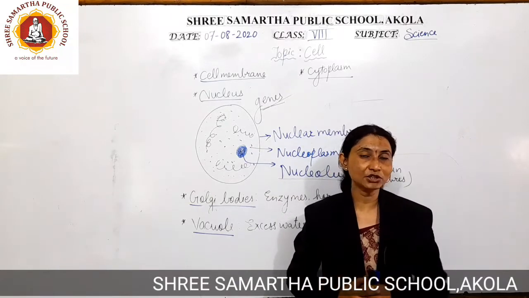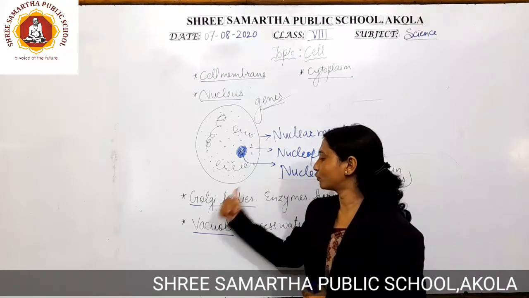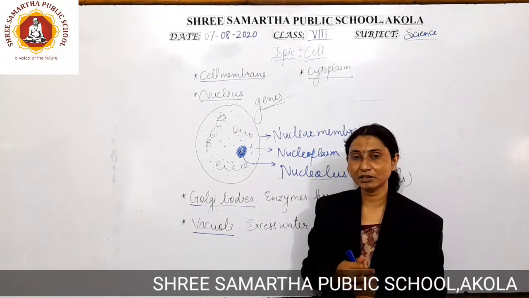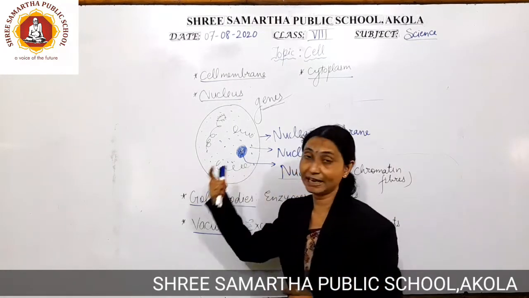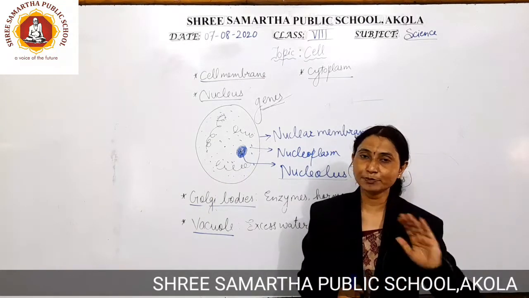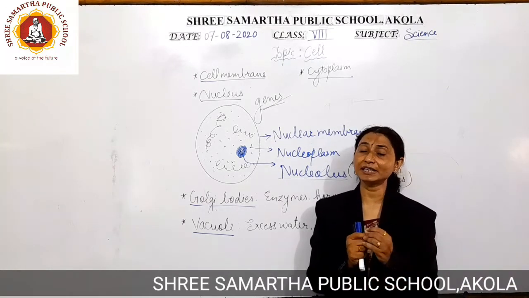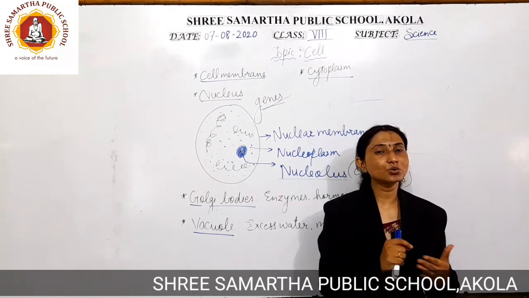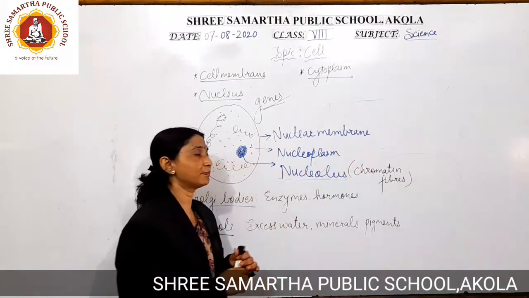Now in our next session, we are going to study the particular function of Golgi bodies as well as the vacuole. Till that time, my dear students, what you need to do is first draw the diagram of the plant cell. After that, label it properly, use different colors for it so that you can easily identify different parts inside the cell, and try to enlist the functions of it, because functions are very important.